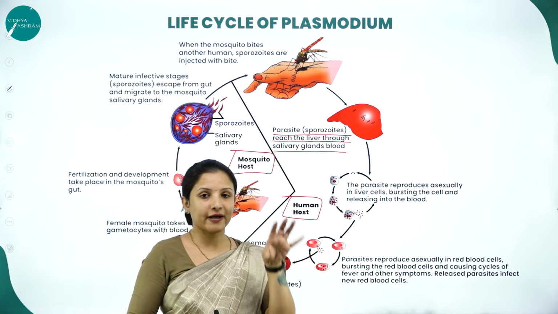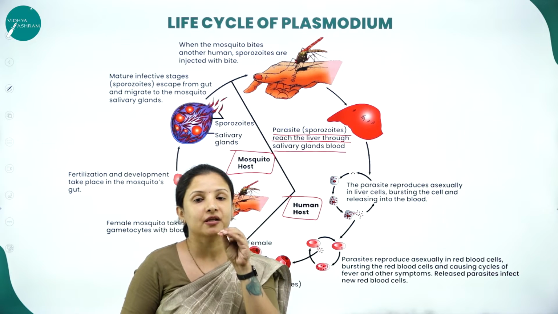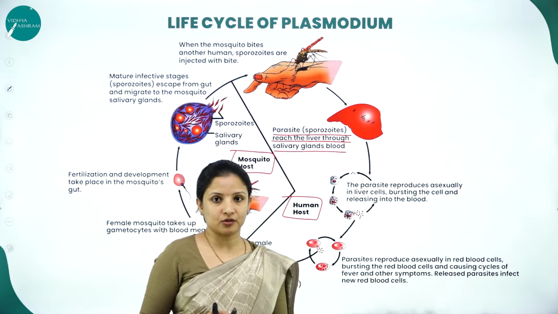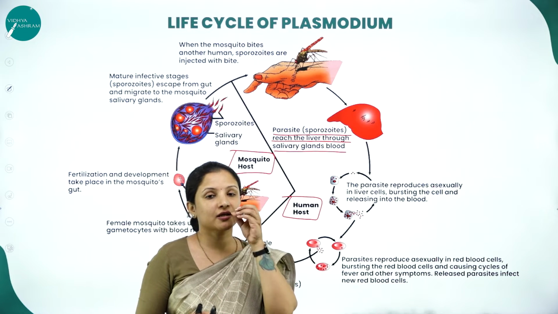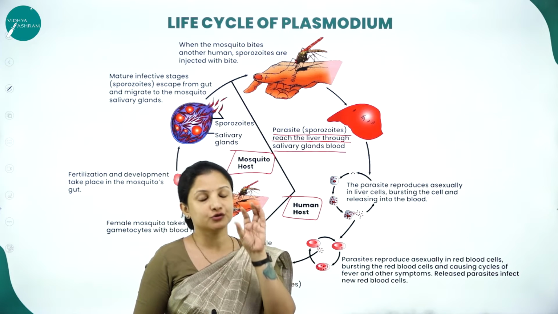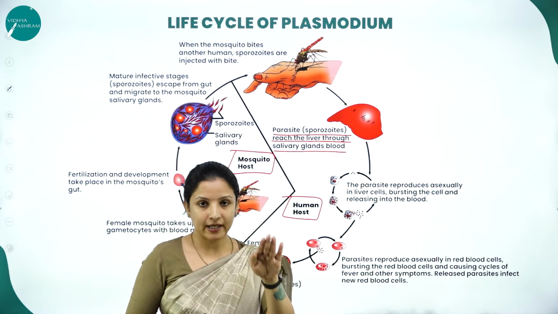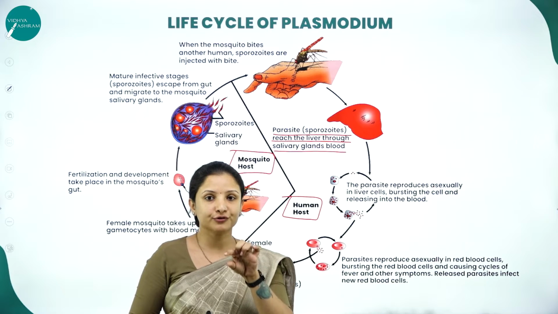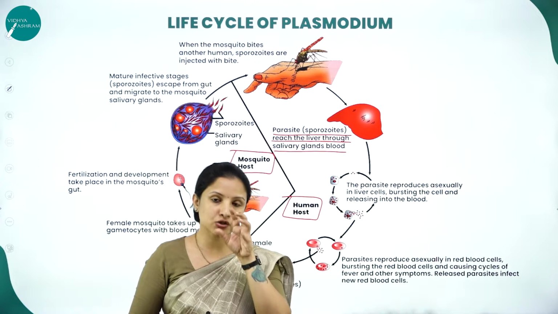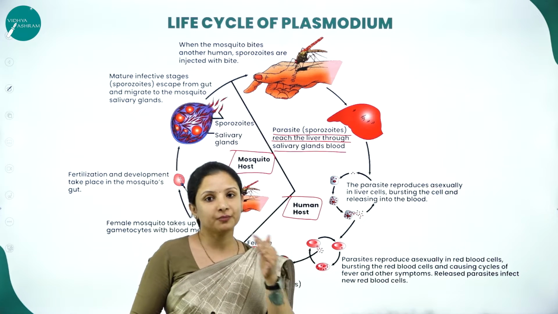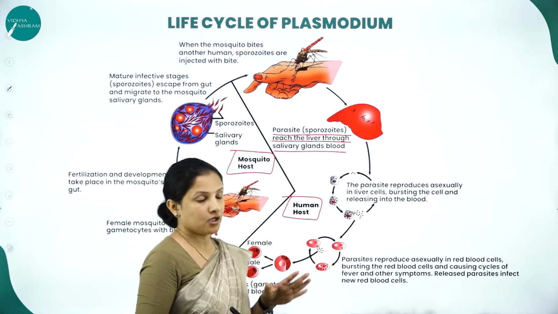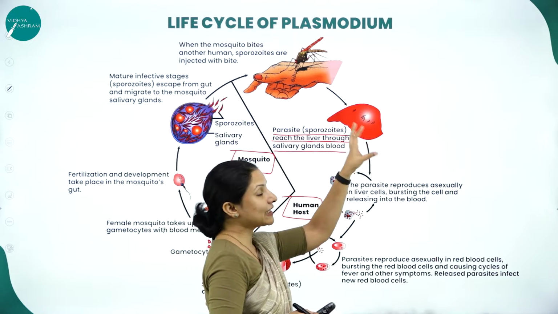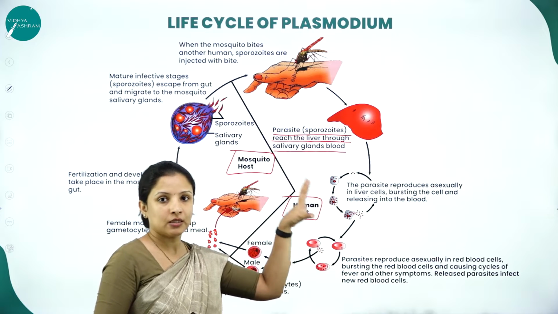The sporozoites will be present in the gut of the mosquito. From the gut of the mosquito, they reach the salivary glands of the mosquito. So when the mosquito bites a healthy person, then the sporozoites will get transferred into the healthy person, and through the bloodstream it will reach the liver. So now where are the sporozoites? Inside the liver of the human being.